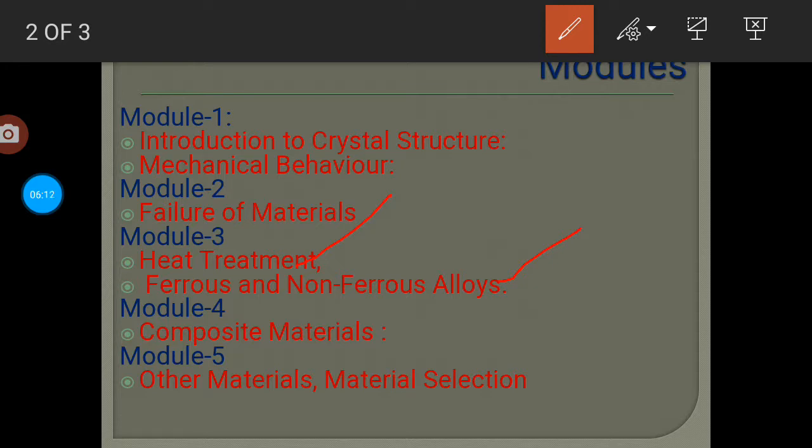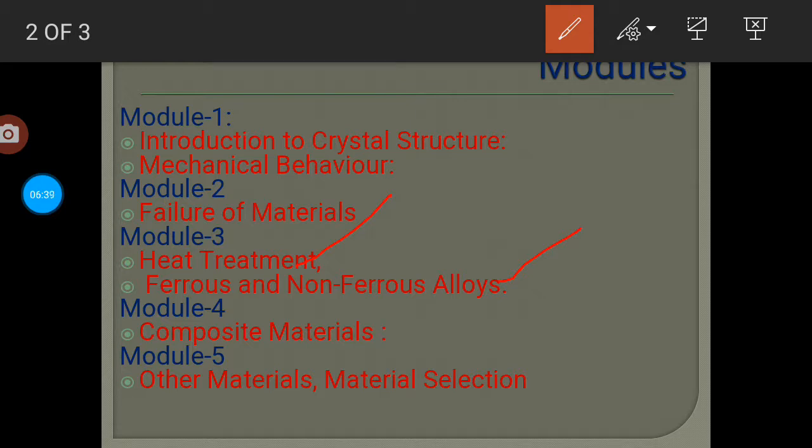So these are to improve the wear properties, or maybe any thermal properties. Heat treatment is done. So how is that heat treatment performed?